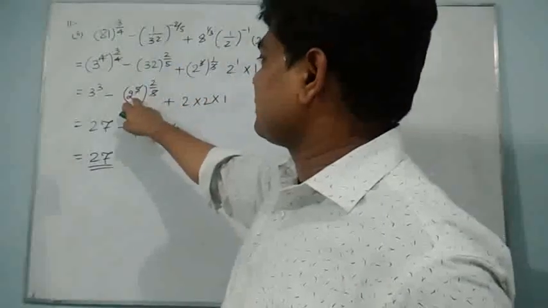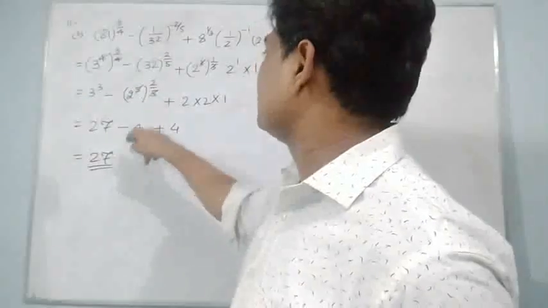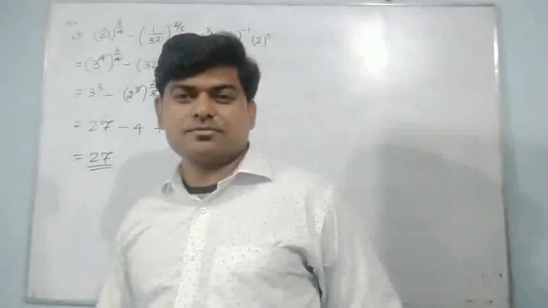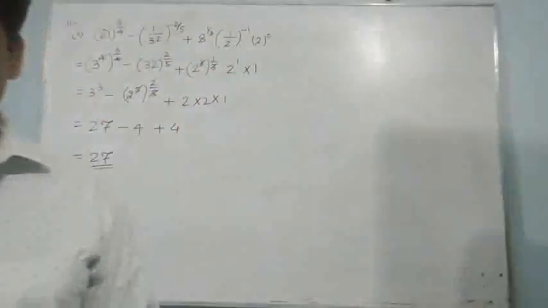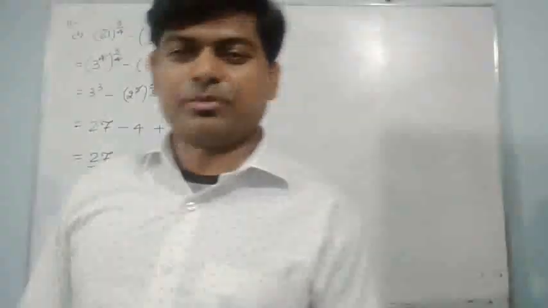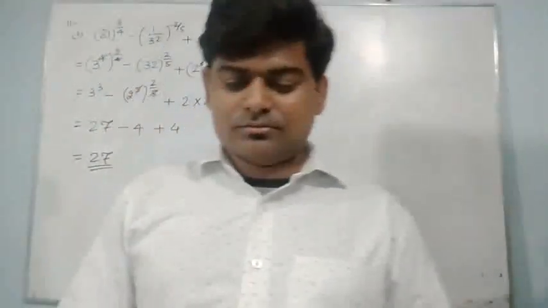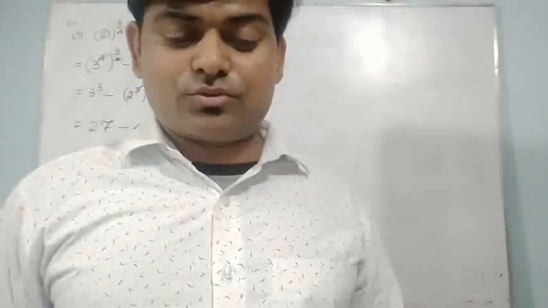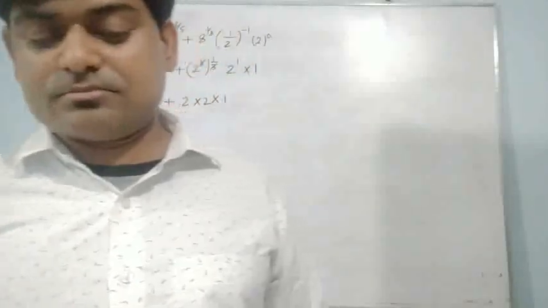Now 5 and 5 cancel. 2 to the power 2 is 4. It's cancelled. 2 into 2 is 4. 4 cancel. We are having 27 easily. Is it so difficult? I don't think it is very difficult for you people. I know that you people are very good students and very clever also, and you know how to solve the question. So let's start with some more questions.